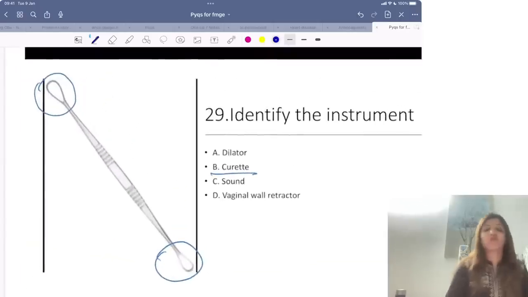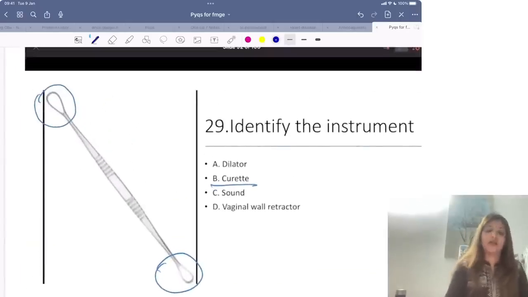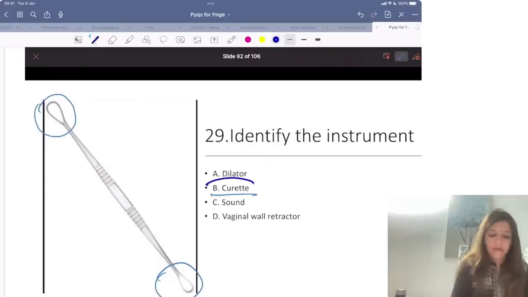Identify the instrument. Now this is very easy. What you are seeing over here is a curette.